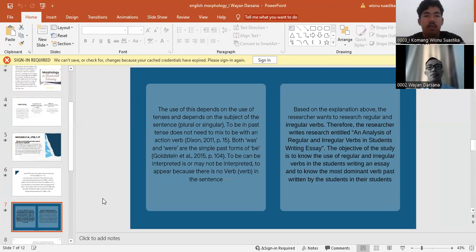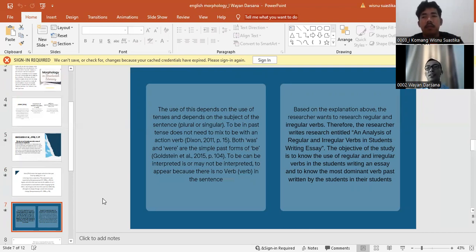Goldstein et al. 2015, page 104. To be interpreted is how many, not be interpreted, to appear because there is no verb in the sentence.